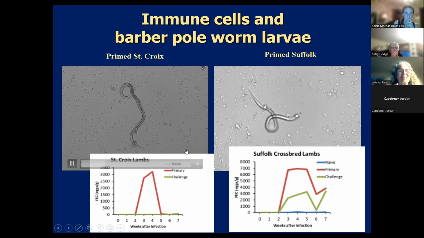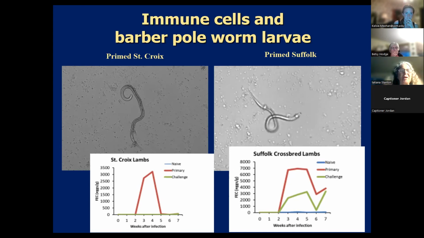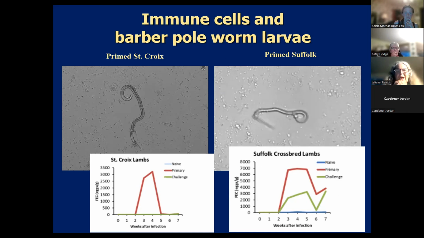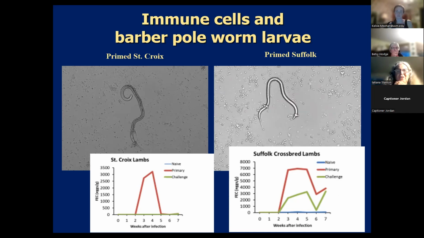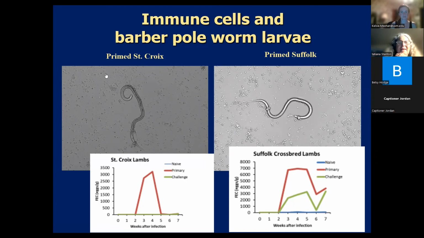Right. You can see on the St. Croix, as those cells attack that barber pole worm in a petri dish, those immune cells, they're able to keep that worm from moving around much at all. Versus on the Suffolk, go ahead and click on the Suffolk now, Betsy. The worm is much more able to flip itself around and stuff. So you can see it's probably doing a lot more sucking of blood from the abomasum, even though it's being attacked, than the worms in the St. Croix. Next slide.